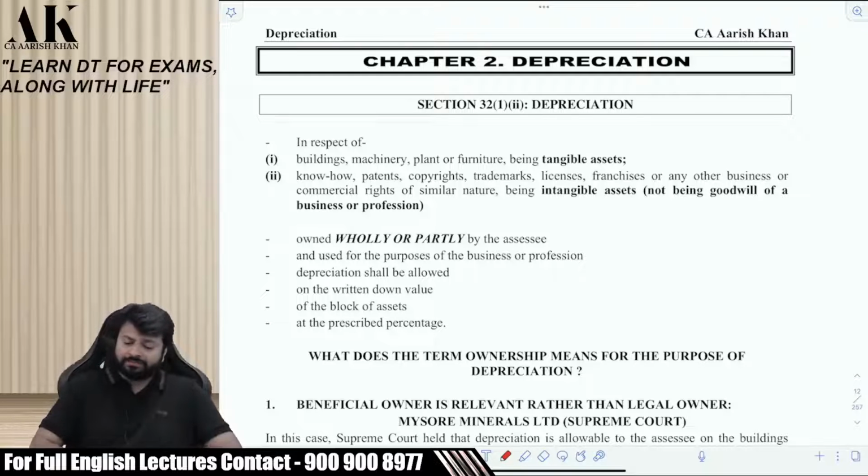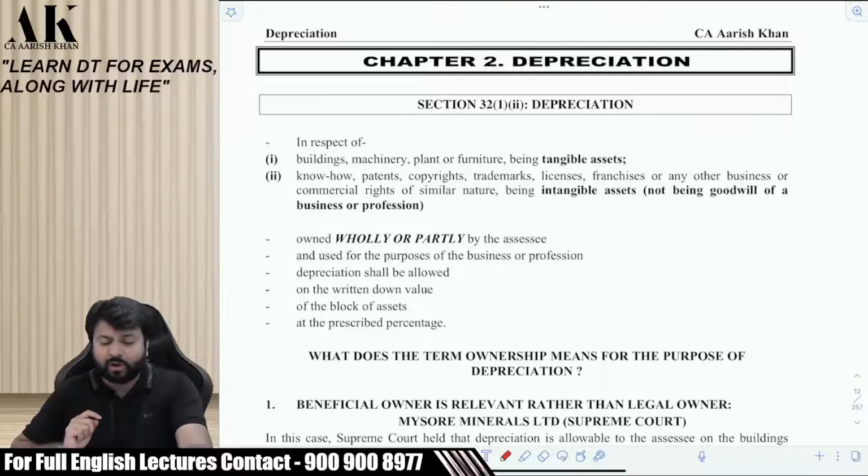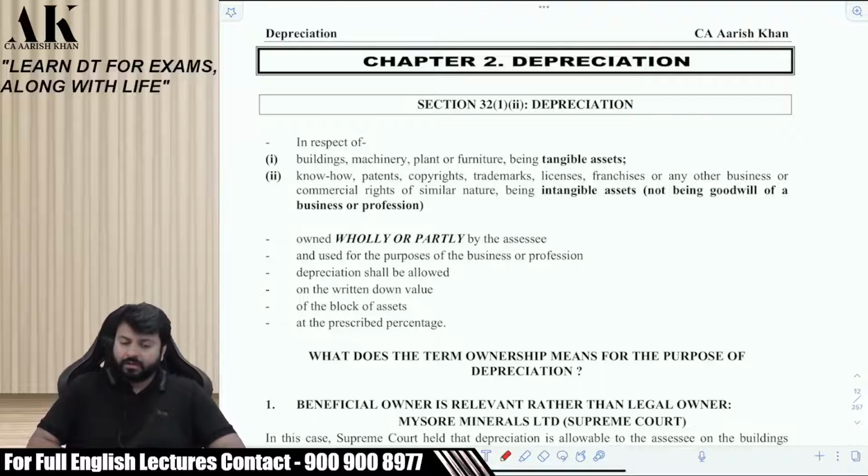Now what is written over here? In respect of building, machinery, plant or furniture being tangible asset, know-how, patent, copyright, trademark, license, franchise or any other business or commercial rights of similar nature being intangible asset, not being goodwill of a business or profession, owned wholly or partly by the assessee, I am just reading it once first of all, and used for the purpose of business or profession, depreciation shall be allowed on WDV of the block of asset at the rate of prescribed percentage.